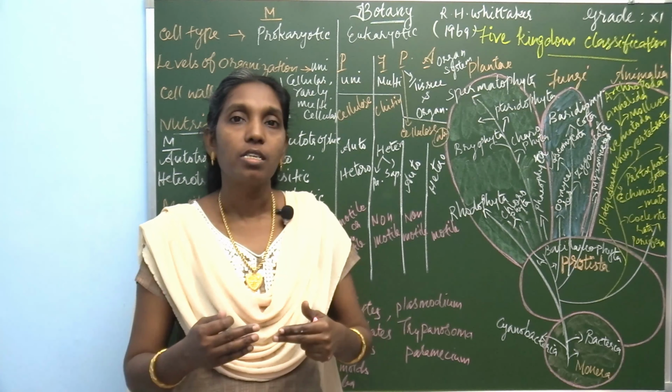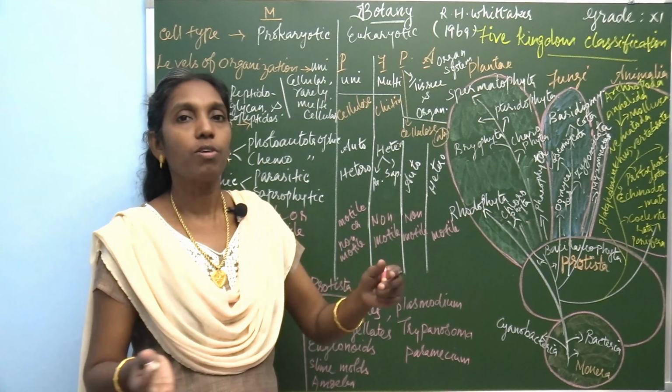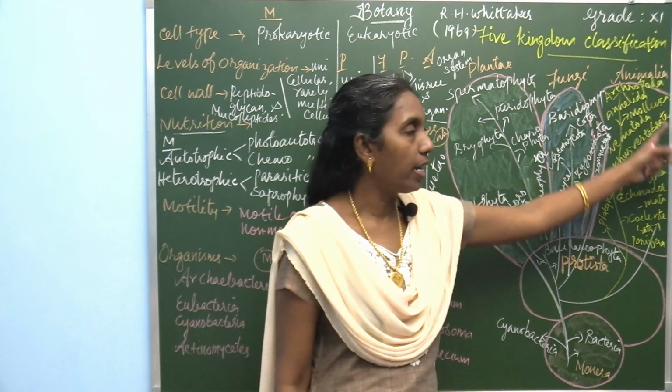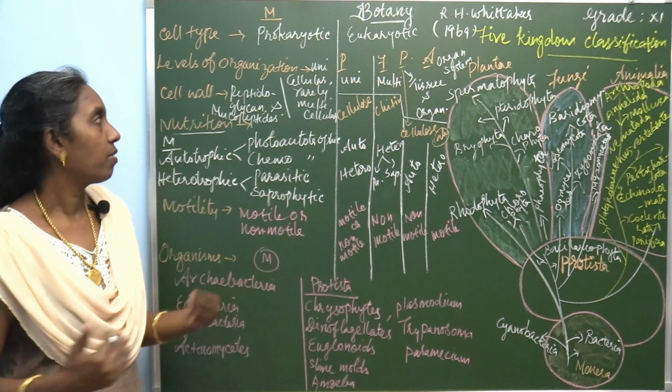And animals also possess organ systems. So tissues, organs as well as organ systems are present in Kingdom Animalia. So these are all categorized depending upon levels of organization, whether it is unicellular or multicellular, or whether it contains tissues or organ systems. Based on this, these 5 kingdoms are classified.